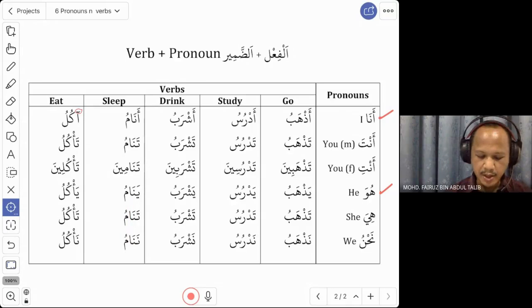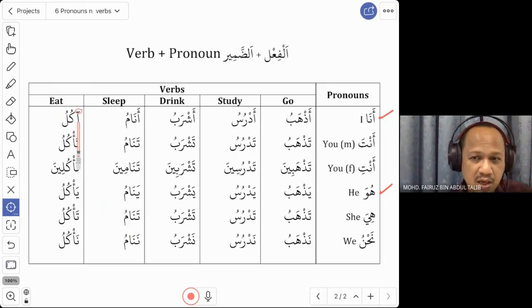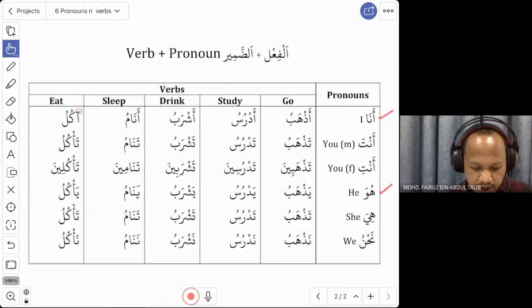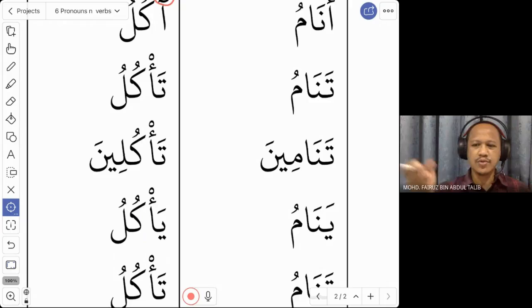Huwa yanam. And the last one, eat. Just now we say akul. Okay, look at this. When you say huwa, we say yakul. It is not yakul. You have this sound. Yakulu. All right. So yakulu, huwa yakulu. He eats. Yakulu aruz. He eats rice. Yakulu dajaj. He eats chicken.